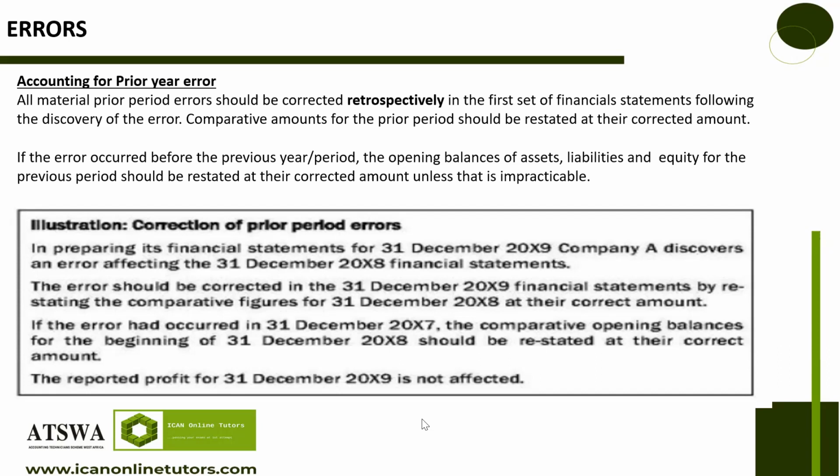So you are in 2020, you made an error in 2018. That 2018 financial statement, you must go back there and correct the error. Transfer it to 2019, correct the error. Then in your 2020 financials, you now leave it. So you will restate the 2018 financial statement, restate the 2019 financial statement. Then all the difference of the errors that you occurred before will have cleared off, and you have a good financial statement.